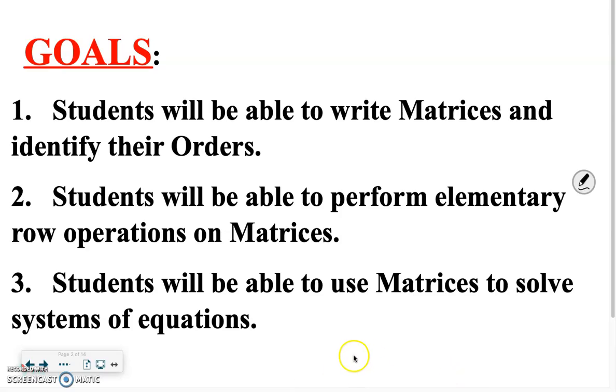All right? So the goals that we have here for section 8.1, as you can see: students will be able to write matrices and identify their orders. I think that, again, maybe after just seeing even one example, this is going to come back to you. But this was definitely something that we were doing in Algebra 2 last year. This is one of the biggest concepts, frankly. Number 2, students will be able to perform elementary row operations on matrices. Goal number 3, students will be able to use matrices to solve systems of equations.